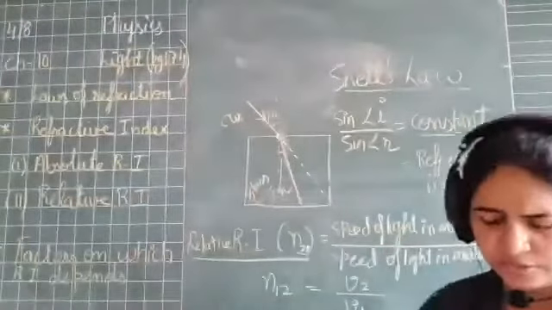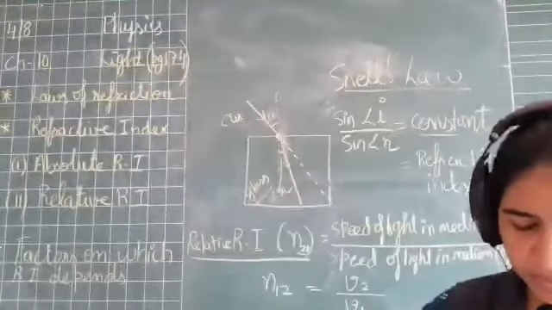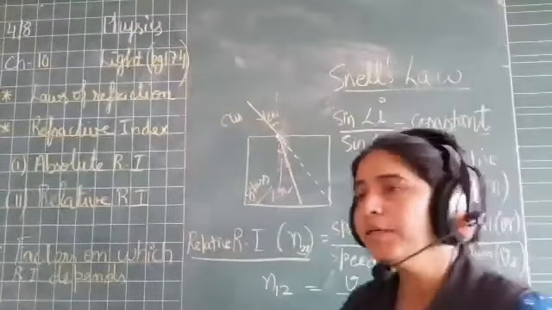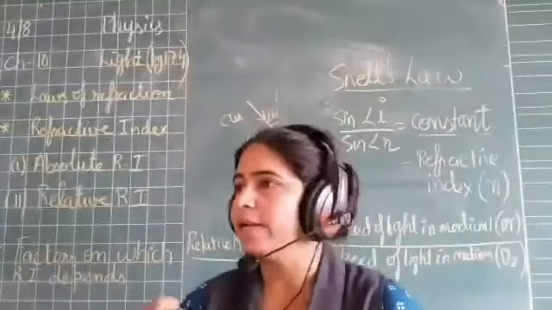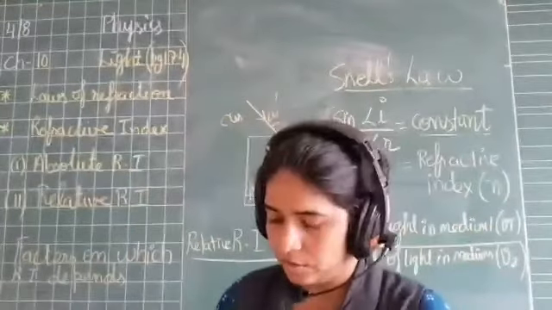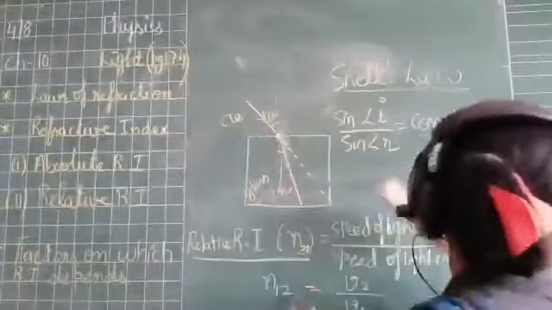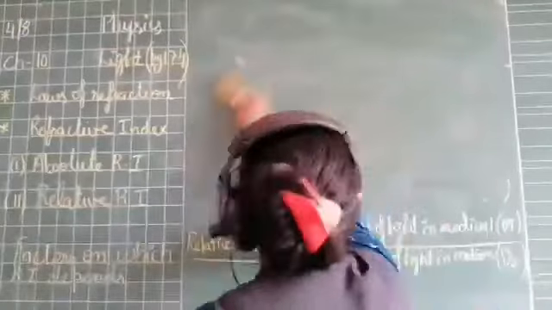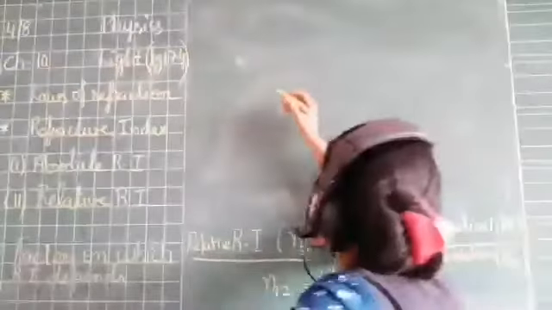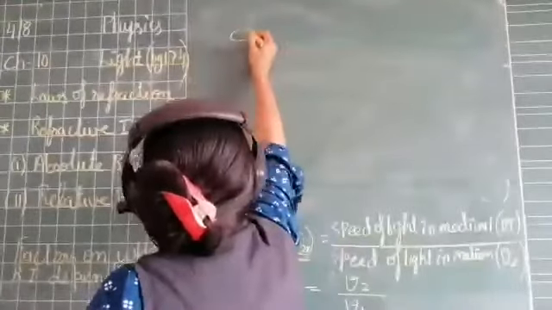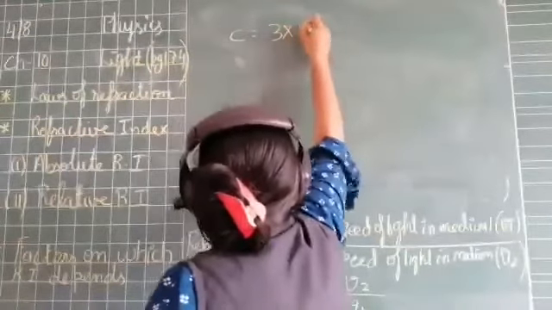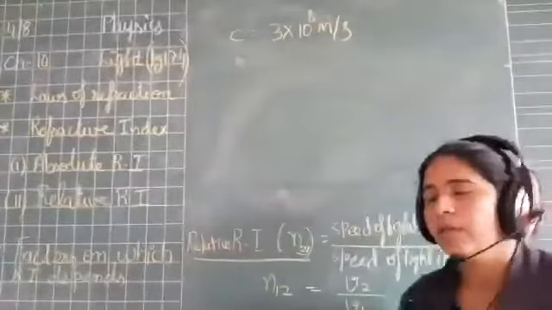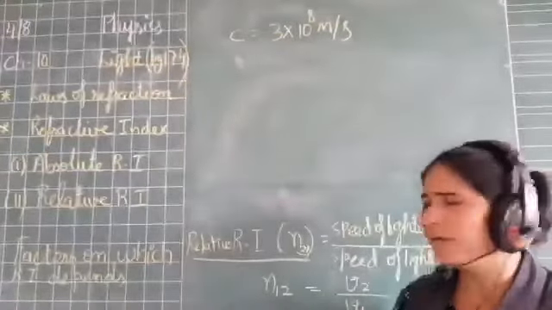So in absolute refractive index, beta, one of the two media will be known to us, that is the standard medium, and that standard medium is your air, right? Or you can go with the vacuum, because we know the speed of light in air and in vacuum. That is how much? C equals 3 into 10 to the power 8 meter per second. This is the speed of light in air or vacuum. So this is the standard medium we know.